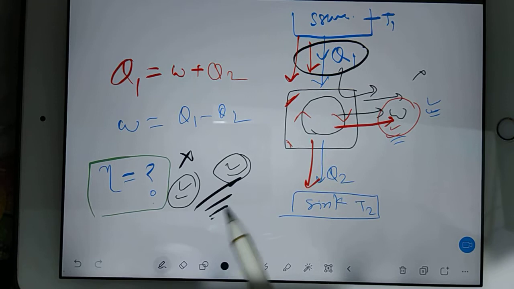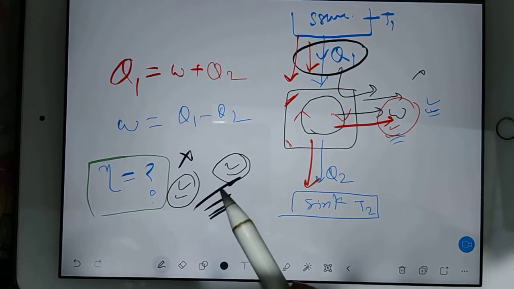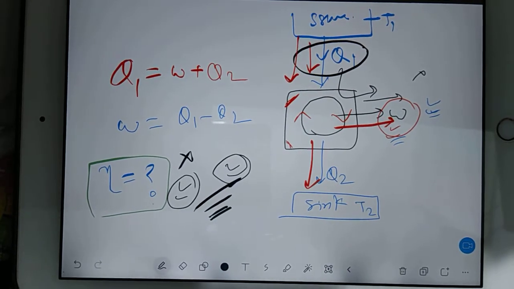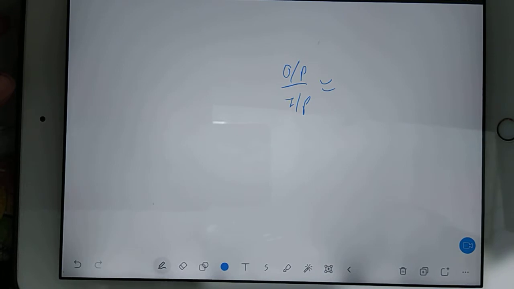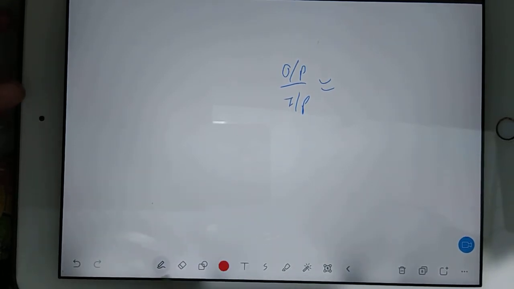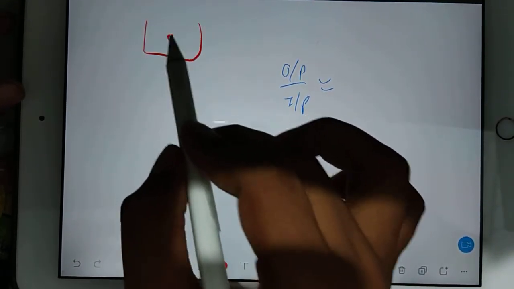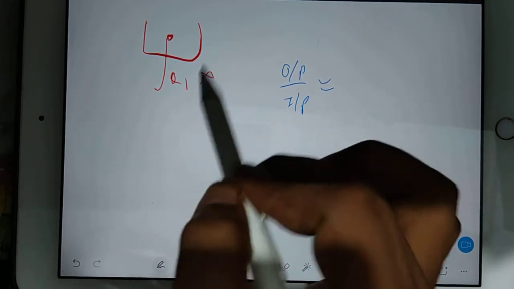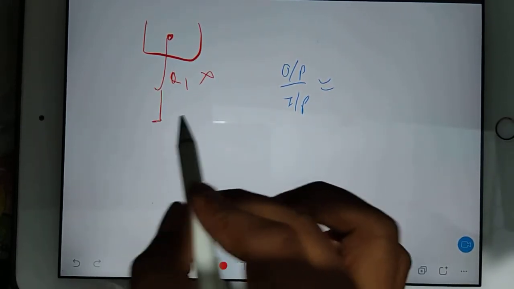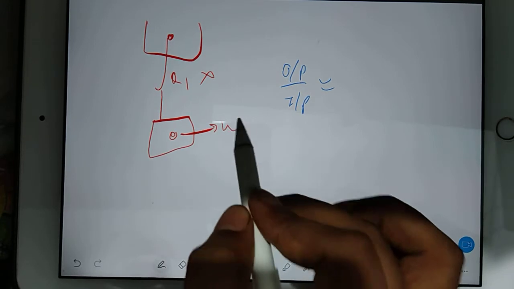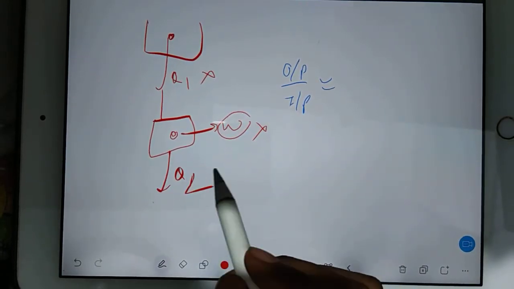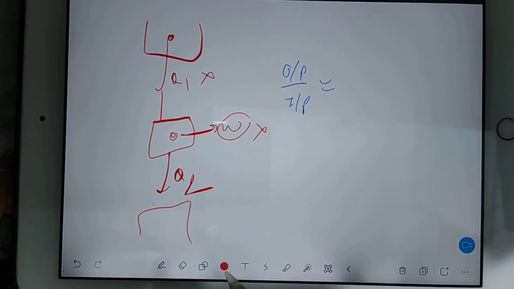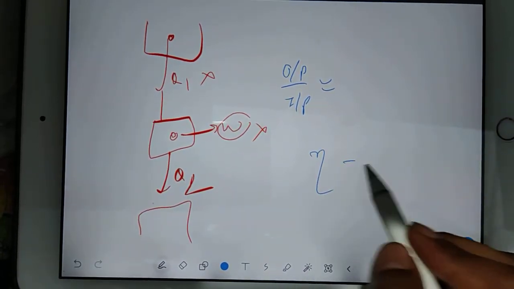So efficiency of anything we always give like output power by input power. I will change the page, keep in mind. Output power by input power gives you efficiency every time. But here in heat engine, how will you know what is your power? Source is giving you heat. Is it power? No. Then you have engine producing work. Is it power? No. Then again heat is going to the sink. Is it power? No. Then how will you find out efficiency?